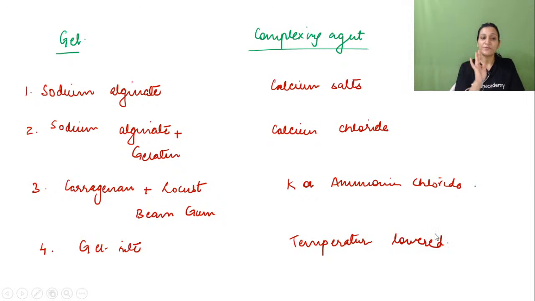So these are the four examples of gels and complexing agents which we should use for making encapsulated synthetic seeds or encapsulated somatic embryos. One and the same thing. If we are saying encapsulated somatic embryos, it means artificial seeds, right?